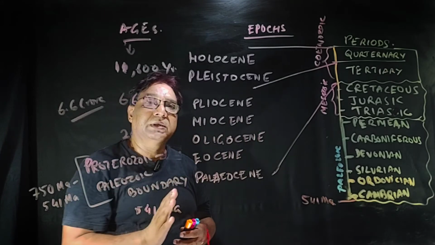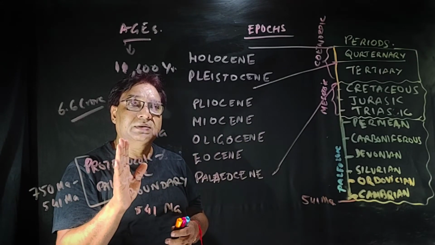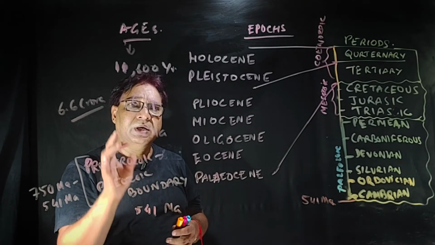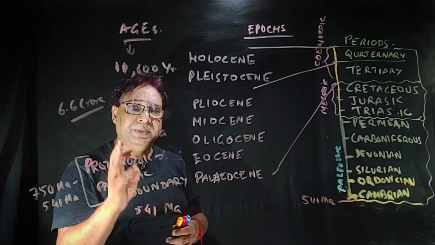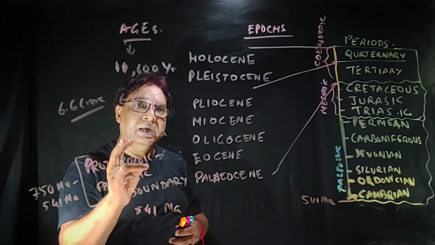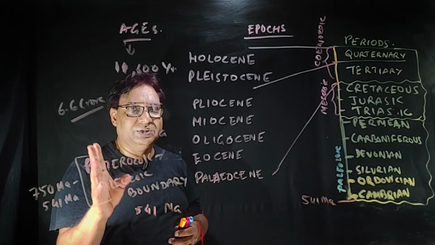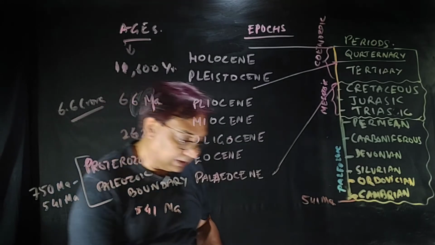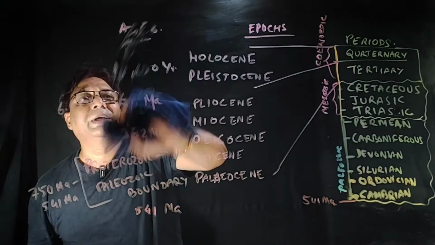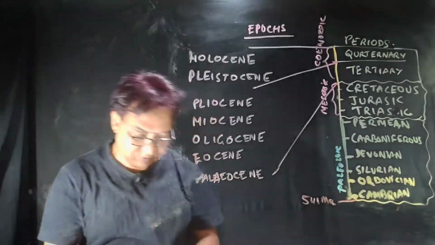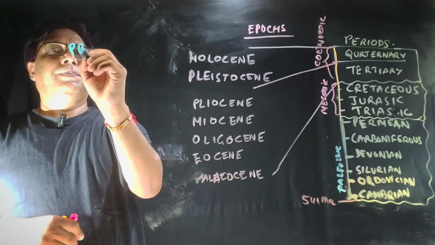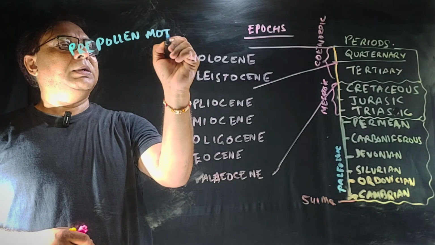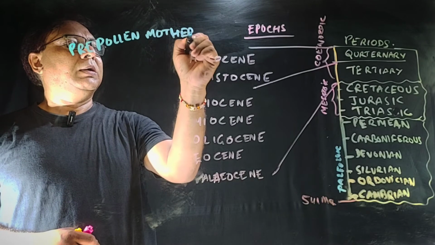I'm providing the mnemonics for the 4 eras. Precambrian, consider it as an era, Paleozoic, Mesozoic, Cenozoic: PPMC. You can remember it in 2 ways. One way is a biological way: pre-pollen mother cell.